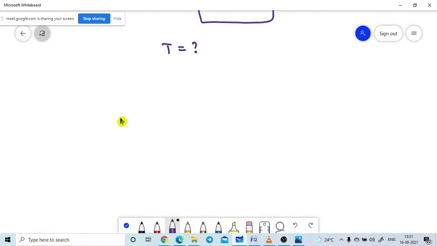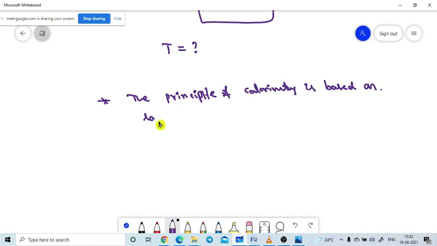The principle of calorimetry is built on the basic law of conservation of energy. This is very important: the principle of calorimetry is based on the law of conservation of energy.